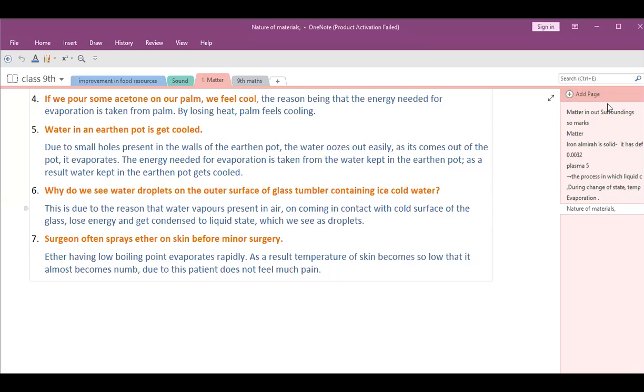First one is 20. Yes, ma'am. State whether true or false: red-brown bromine vapor diffuses into air in a gas jar, but the colorless air molecules do not diffuse into the bromine vapor. Completely wrong. It's false. Both will mix with each other, no? How can only one move into the other? Okay, ma'am. Both will take place.